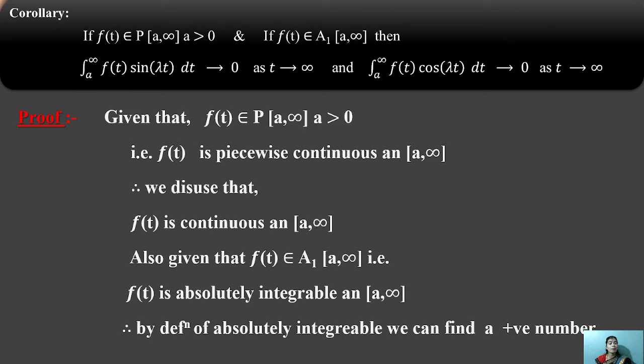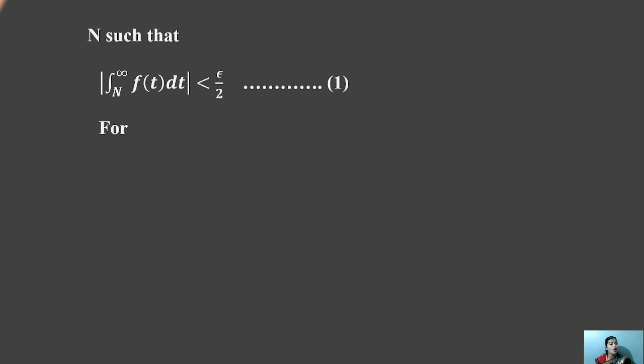By the definition of absolutely integrable, we can find a positive number N such that, for this condition, the modulus of the integral from N to infinity of f of t dt is always less than epsilon by 2.